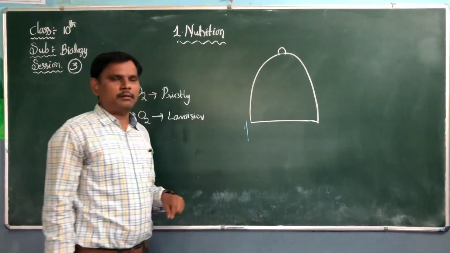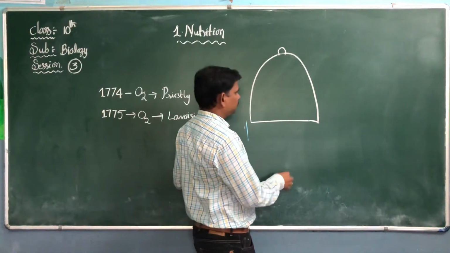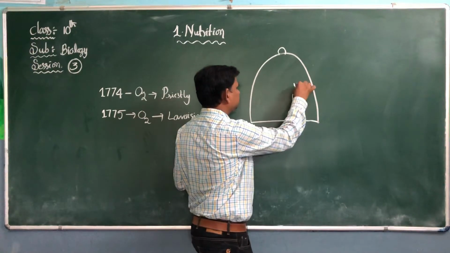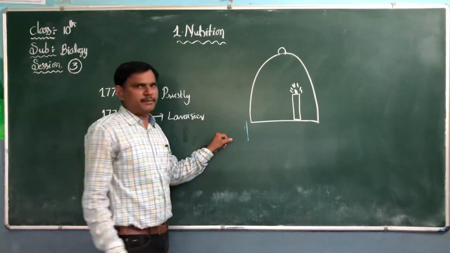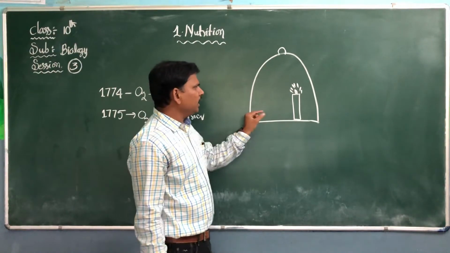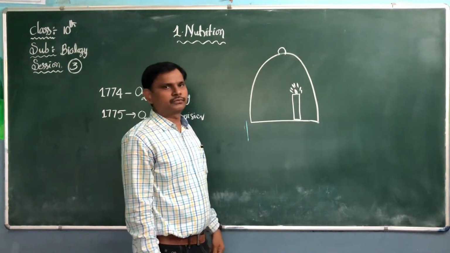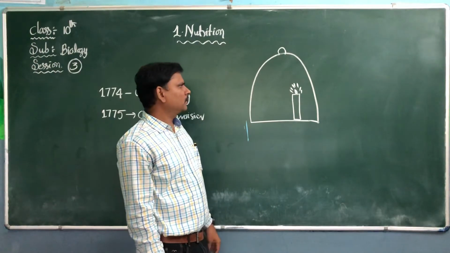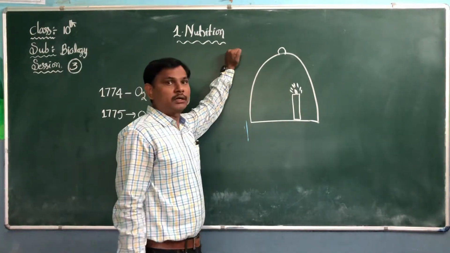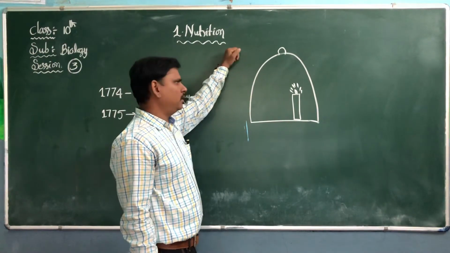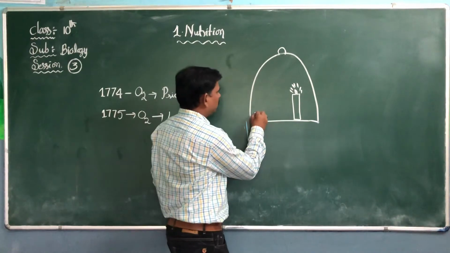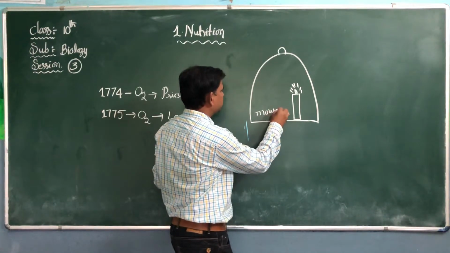He took a small jar, a bell jar, and kept one candle in the bell jar. This bell jar is made of glass. After a few minutes, the candle turns off. We don't know the reason. But he started thinking about why the candle turns off when kept in the bell jar. After his thinking, he kept one mouse in the bell jar.